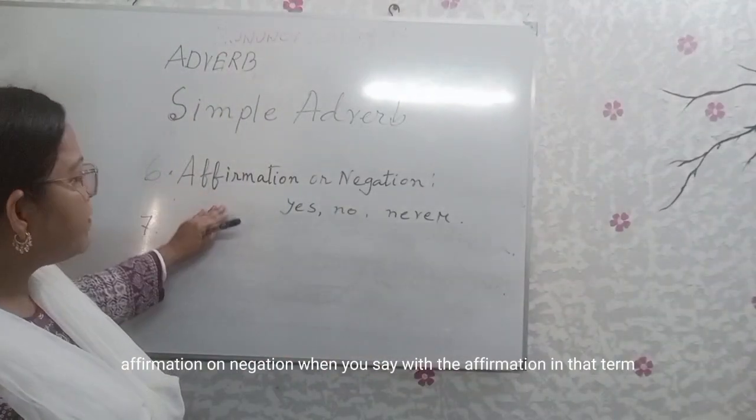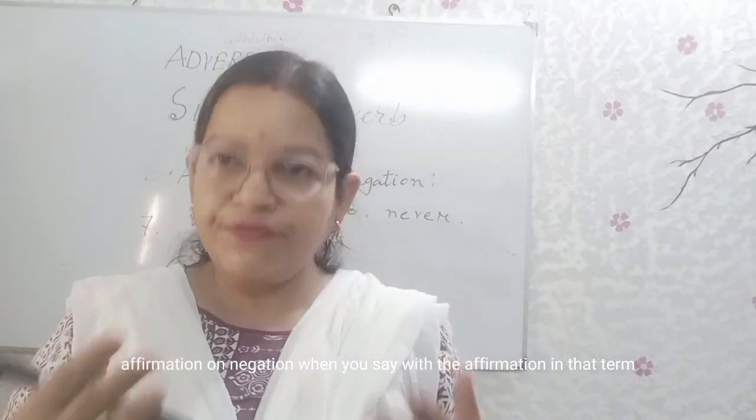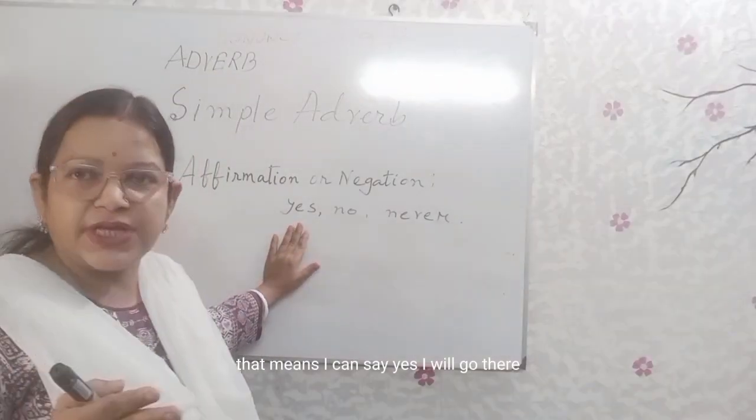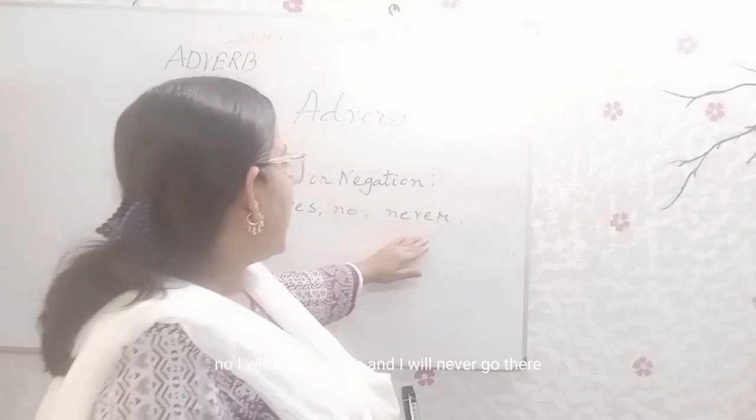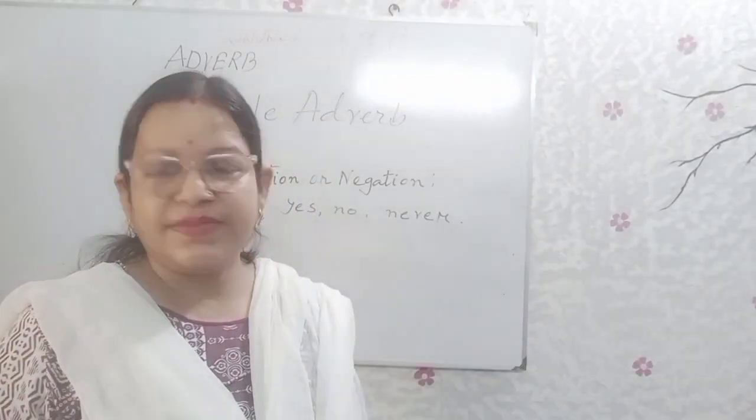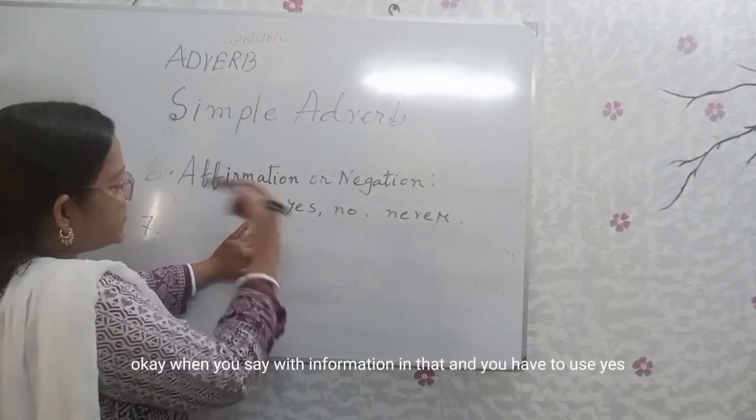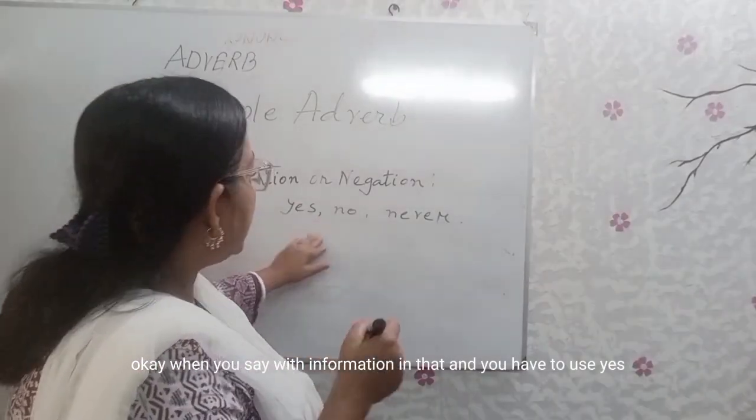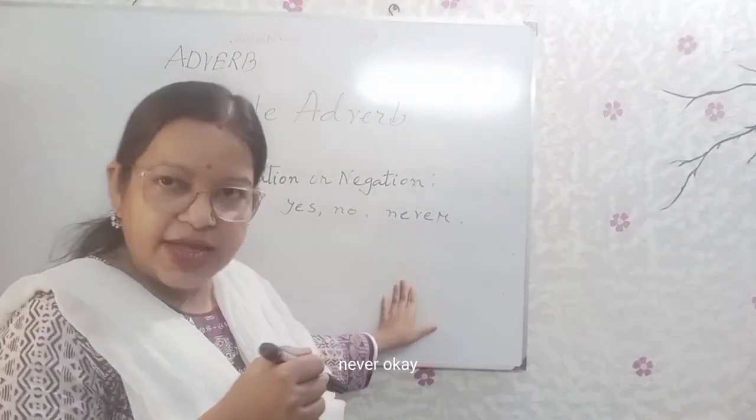Number 6, affirmation or negation. When you speak with affirmation, I can say, yes, I will go there. No, I will not go there. And I will never go there. I do not know him. When you say something with affirmation, you have to use yes. And when you say something in negation, you have to use no, never.